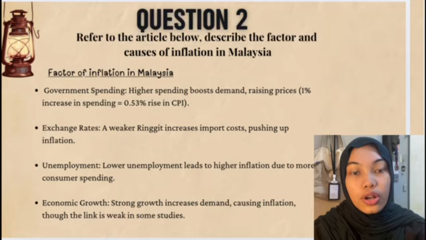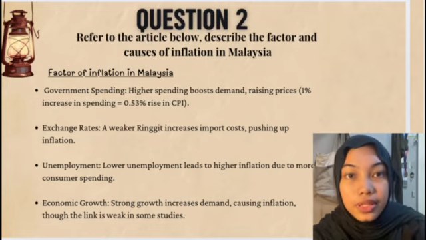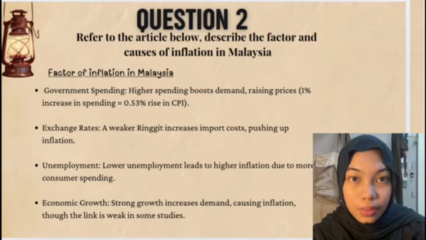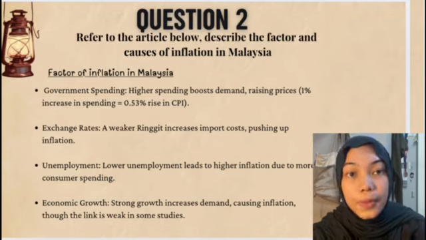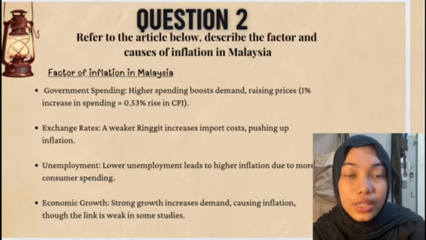which increase the cost of living. Next, unemployment rate. The Phillips curve theory says that when unemployment goes down, inflation goes up. This happens because more people have jobs and spend more money, increasing demand and raising prices. So lower unemployment usually leads to higher inflation.